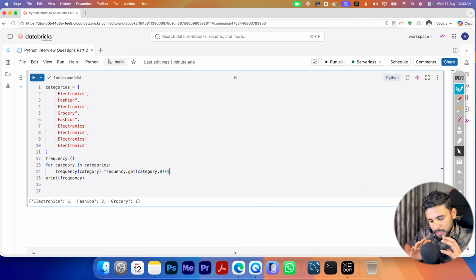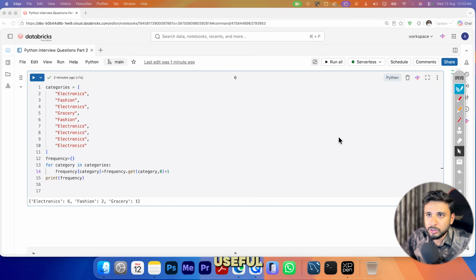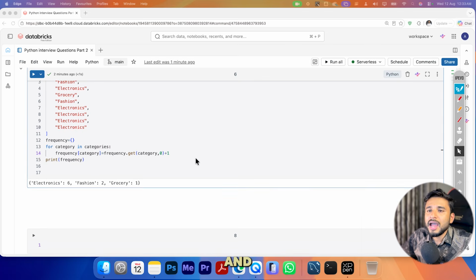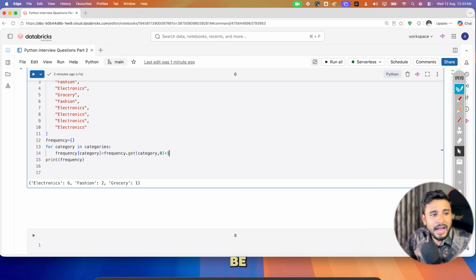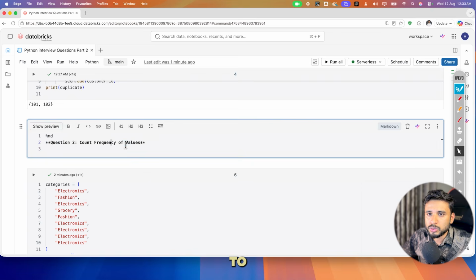So right now, suppose in the interviews it is asked, can you use counter or any other method? Yes, we can use collections, and in that counter is there, directly you can count one by one. This can be shorter and very useful also, but as of now we are doing it like this, and in the interviews it will be asked to you. So please be aware, these are the problem solving questions. Please be ready, these types of questions can be asked to you in the interviews.